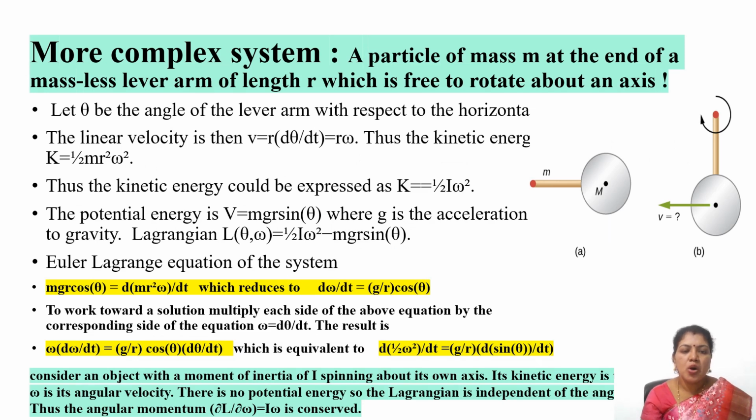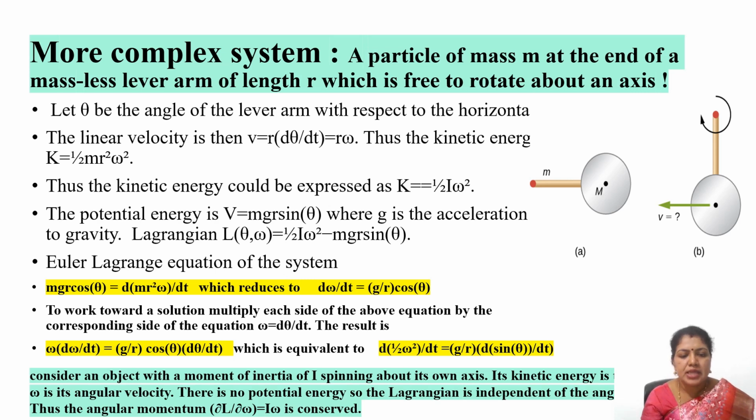So considering a more complex system, that is a particle of mass m at the end of a massless lever arm of length r, which is free to rotate about an axis. Let theta be the angle of the lever arm with respect to the horizontal axis. The linear velocity would be v is equal to r omega. Therefore kinetic energy would take up the form half m r square omega square. So in terms of moment of inertia, I is equal to mr square, K would take up the form half I omega square. With potential energy V is equal to mgr sin theta, the Lagrangian would take up the form half I omega square minus mgr sin theta.